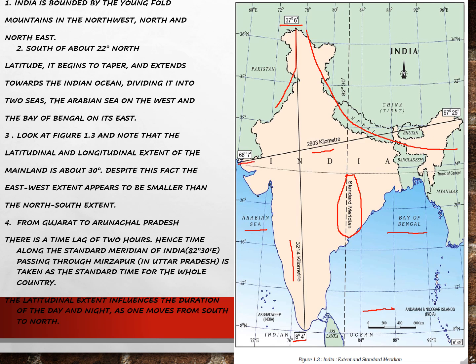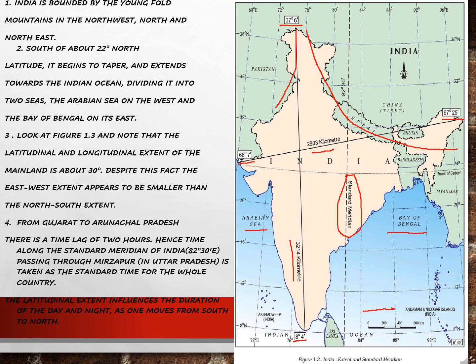Here in the small box, children, they have given 97 degrees 25 minutes, and here 68 degrees 7 minutes. Children, when you subtract 68.7 from 97.25, you will get approximately somewhere around 28.55, that is something nearing 30 degrees, because they have already mentioned that the mainland is about 30 degrees, not exactly 30 degrees.